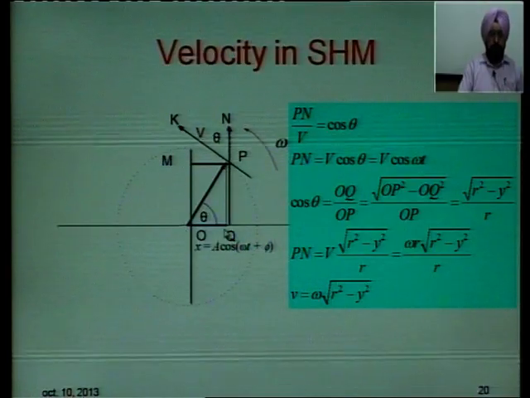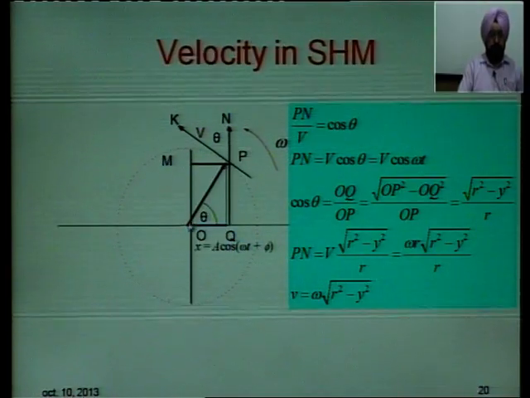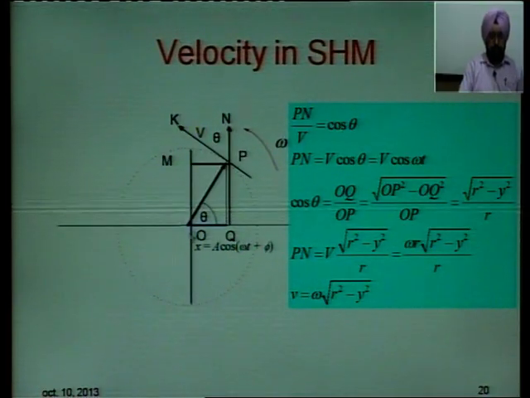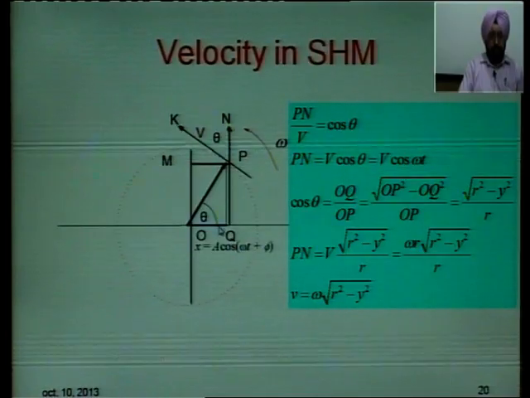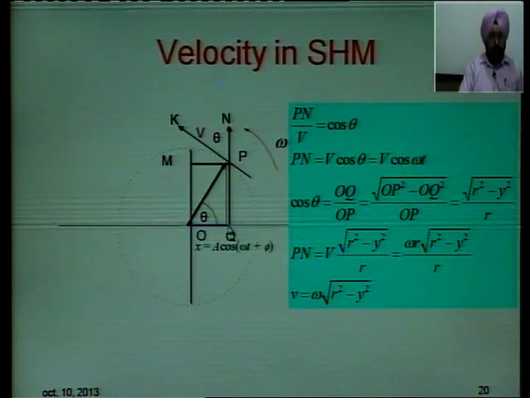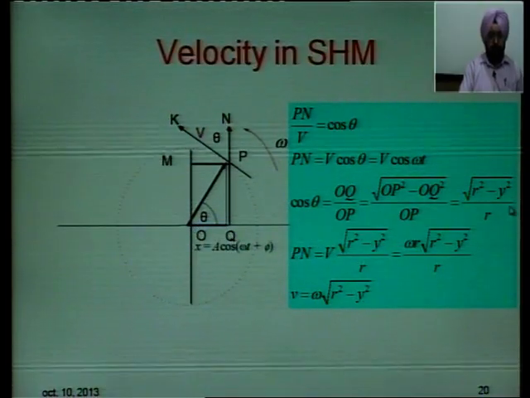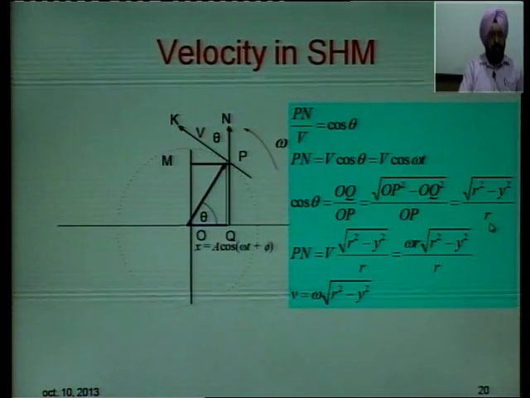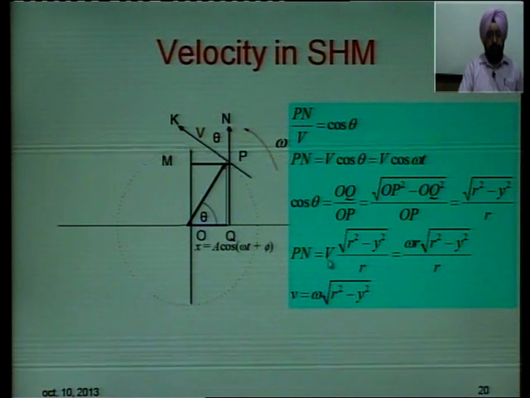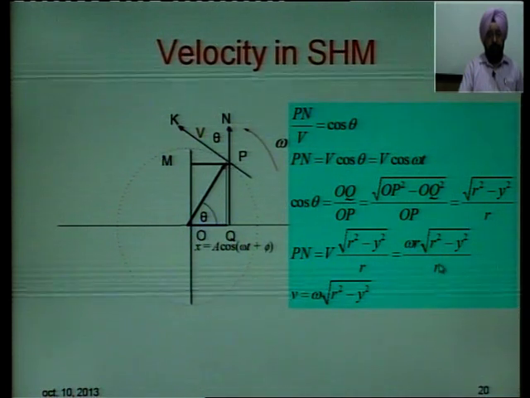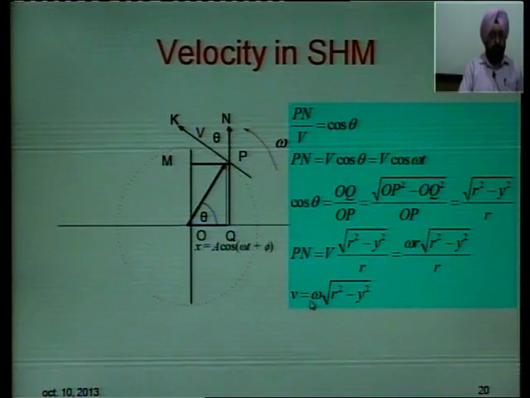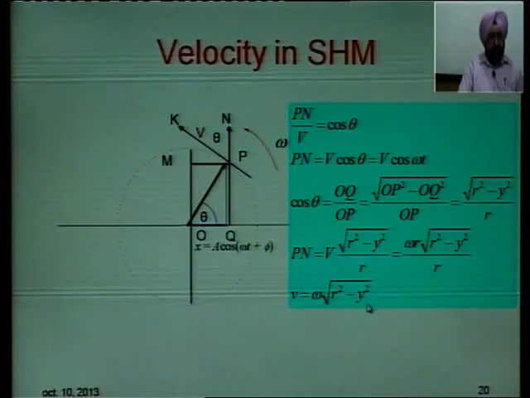Now, what is OQ then? Use Pythagoras theorem, OQ is OP square minus PQ square, under root. So, under root of r square minus y square divided by r gives you Pn equal to V under root r square minus y square upon r. V you know is equal to r omega, r cancels, you get V equal to omega under root r square minus y square.